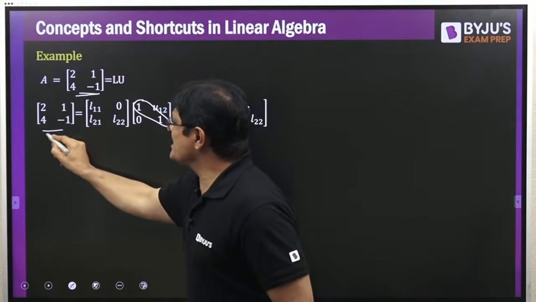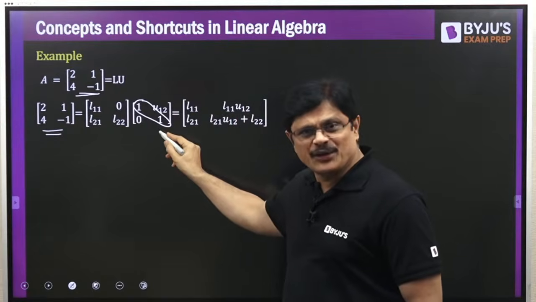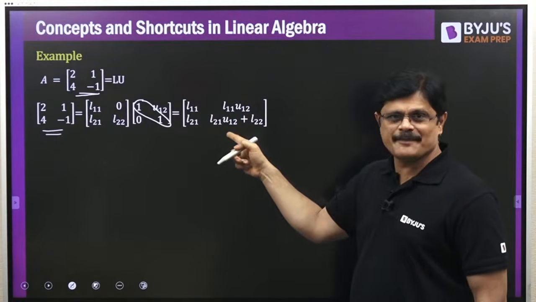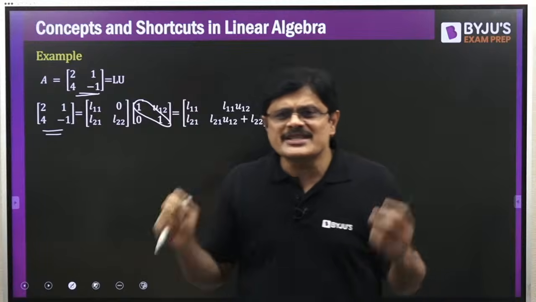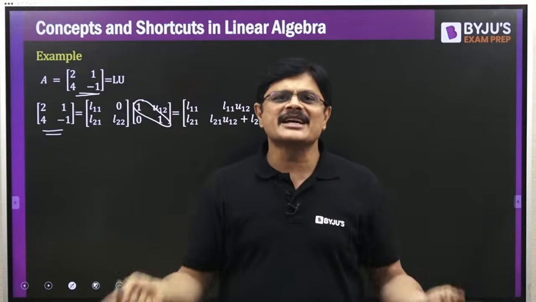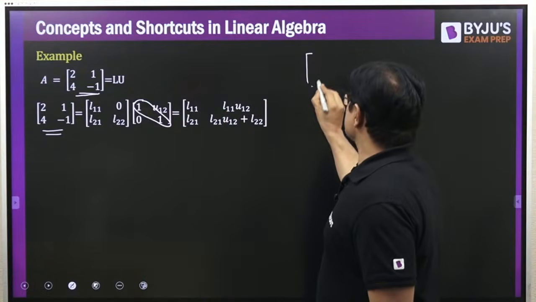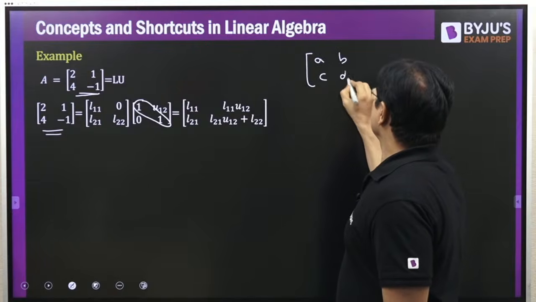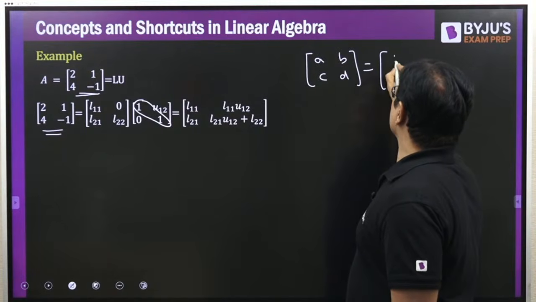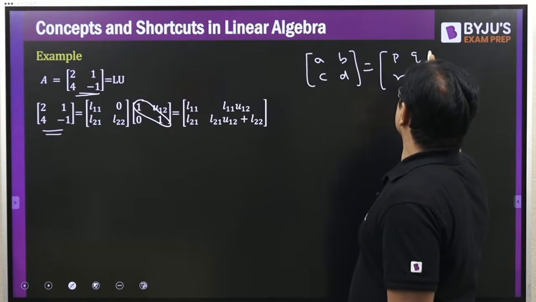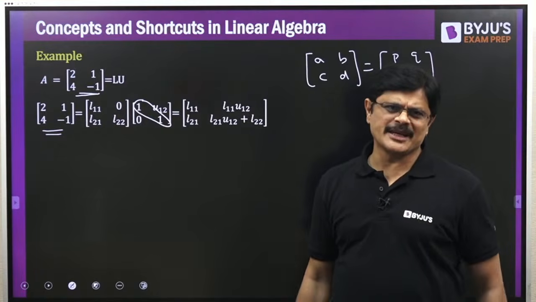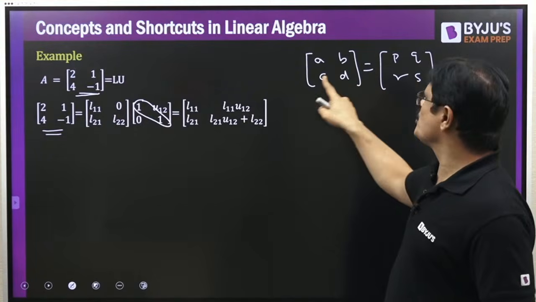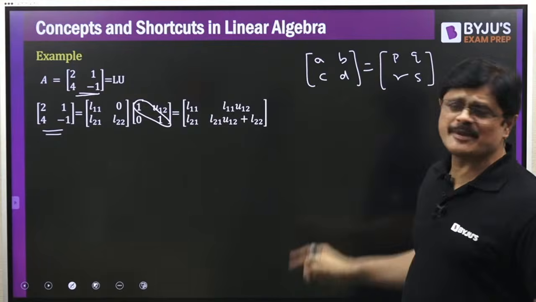So if you write this matrix as the product of lower into upper triangular matrix, the product is this. Two matrices are equal if the corresponding elements are the same. See, my dear friends, it's a very simple rule. Hope you all know it. If you want to say two matrices are equal, the corresponding elements must be the same. That is, A must be equal to P, B must be equal to Q, C must be equal to R, and D must be equal to S.